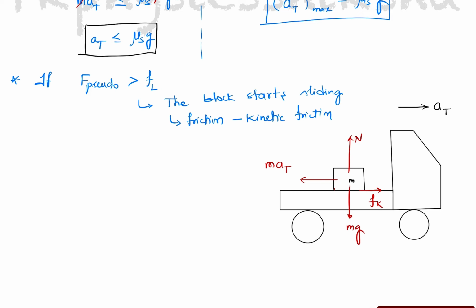That kinetic friction Fk is equal to mu k into N, where Fk is equal to mu k mg.